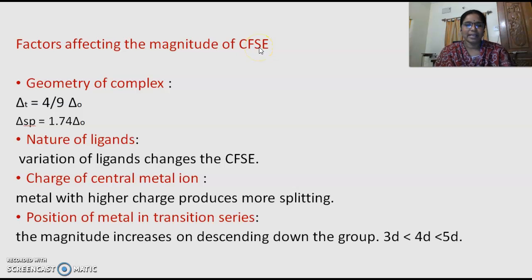calculation of CFSE. So in the next video lecture, I will tell you how to calculate CFSE for various types of molecules, whether it is low spin or high spin, or if it is for octahedral, tetrahedral, like that. Right? So we will have a very clear idea about calculation of CFSE. So with that, almost we can conclude this chapter also.